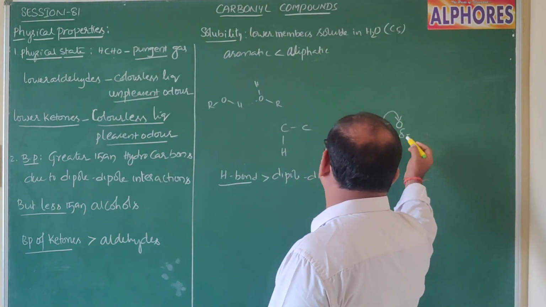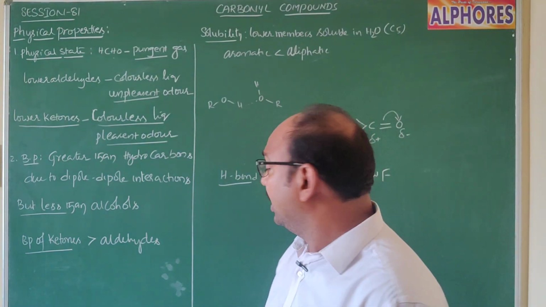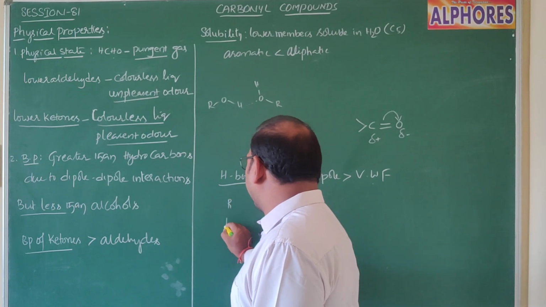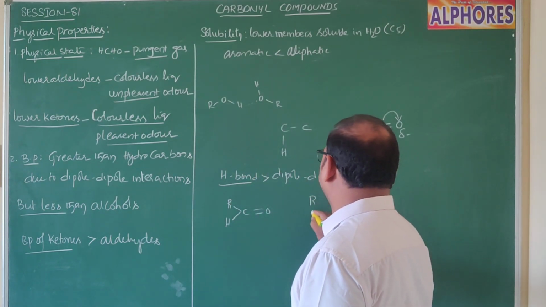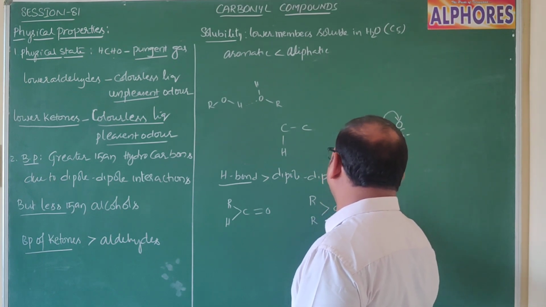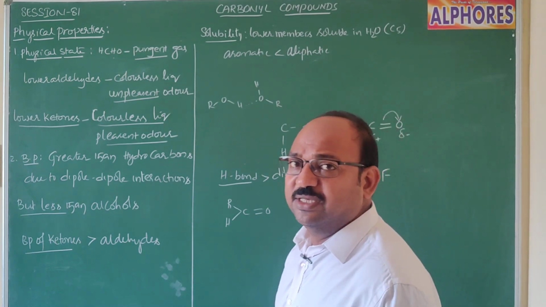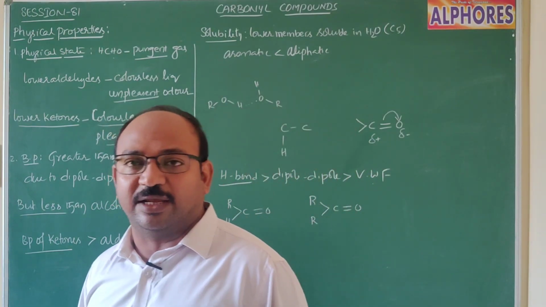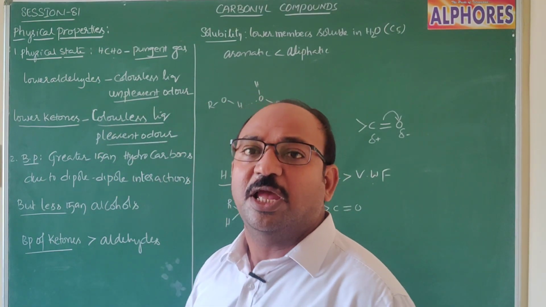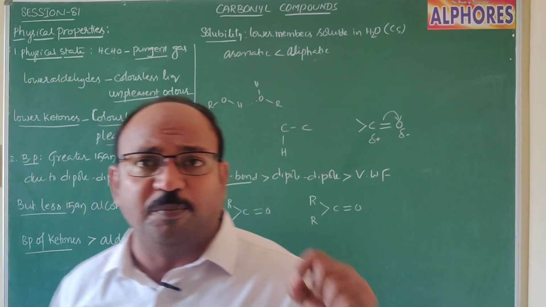Resultant partial positive charge and partial negative charge develop. In case of aldehydes, we have R-C=O-H. In case of ketones, we have R-C=O-R, the general formula. As you know very well, alkyl groups are electron releasing groups, in other words, plus I groups. Because of plus I